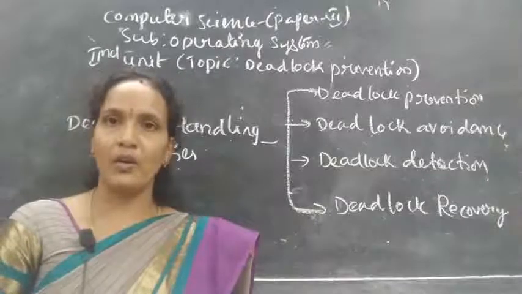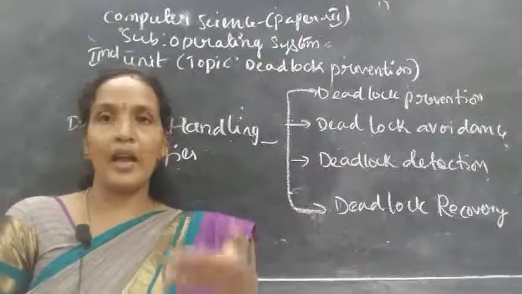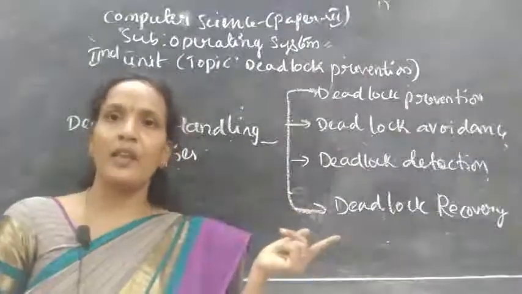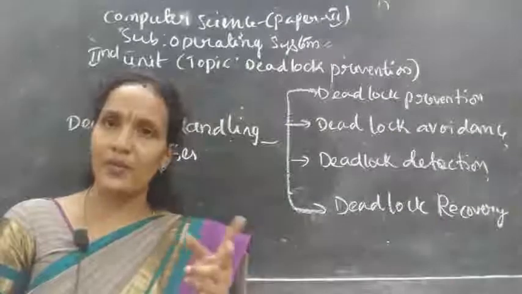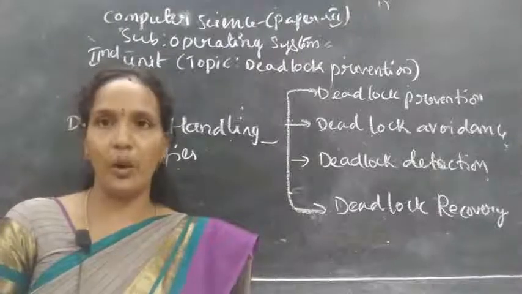Okay, so what is a deadlock? Deadlock is nothing but a process holding some resource and requesting a new resource which is held by another process. In that case, the two processes will never complete the execution. That situation is called deadlock.